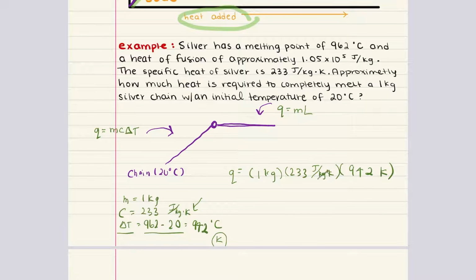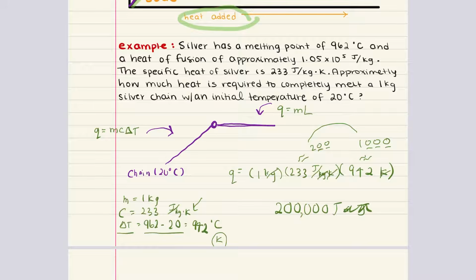All right, now notice kilograms cancel out, Kelvin cancels out. Our final answer is going to be in units of joules. Now, how do we go about calculating this? What I'm going to do is I'm going to round this to 200, and I'm going to round this to 1,000. So we have 200 multiplied by 1,000. That is going to give us 2 times 1, 2. And then we want to account for all our zeros, which are 5 zeros. 1, 2, 3, 4, 5. Our answer is 200,000 joules. So that is the heat required for this first part.